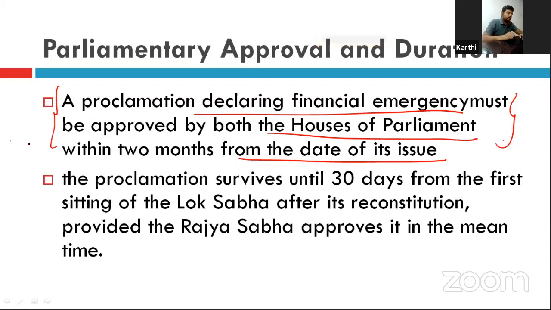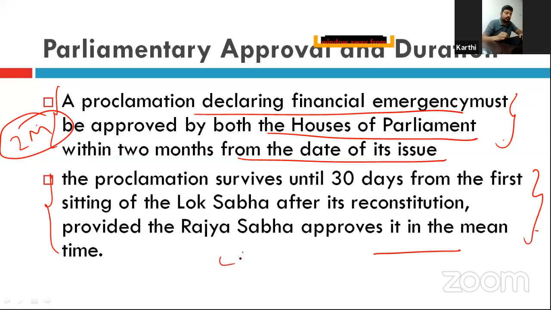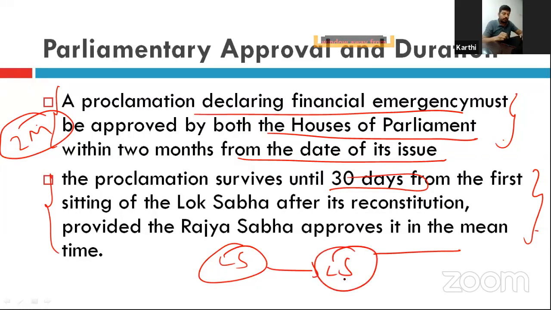That is, it has given the time limit of 2 months. This is the same that I explained in the presidential emergency, right? If the Lok Sabha has been dissolved before approval of the financial emergency, then it will survive until 30 days from the reconstitution of the Lok Sabha. That is, the Lok Sabha is dissolved, and again the Lok Sabha is reconstituted. After that, 30 days time will be given.